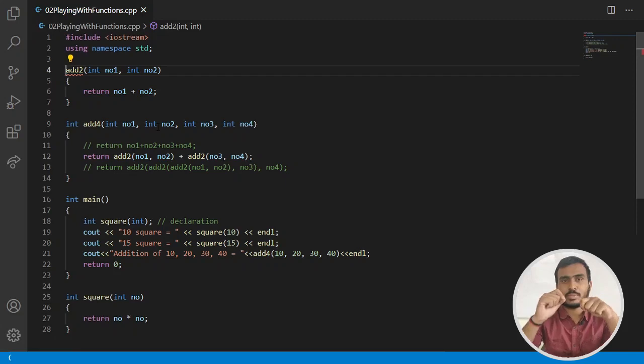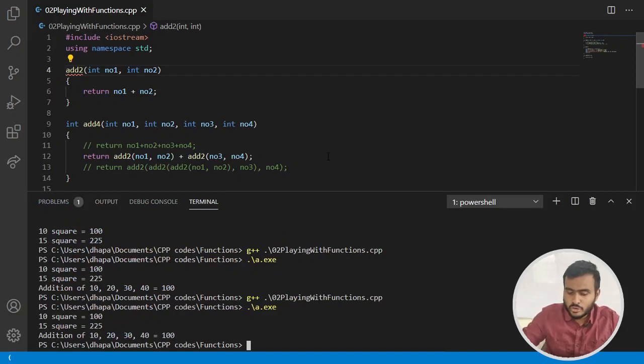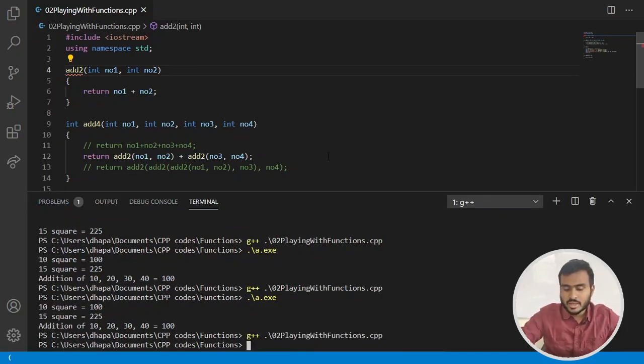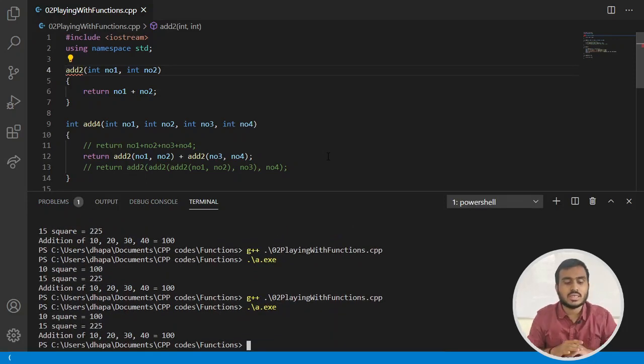So in C++, you can skip the return type of the function. You can optionally skip writing the return type, and if you skip it, the compiler will by default take the return type as int. So if as a programmer you forgot to write the return type of the function, the compiler will implicitly take the return type as int. And you can see here I am compiling the code, executing it, and getting the correct output, right? So this is another rule.